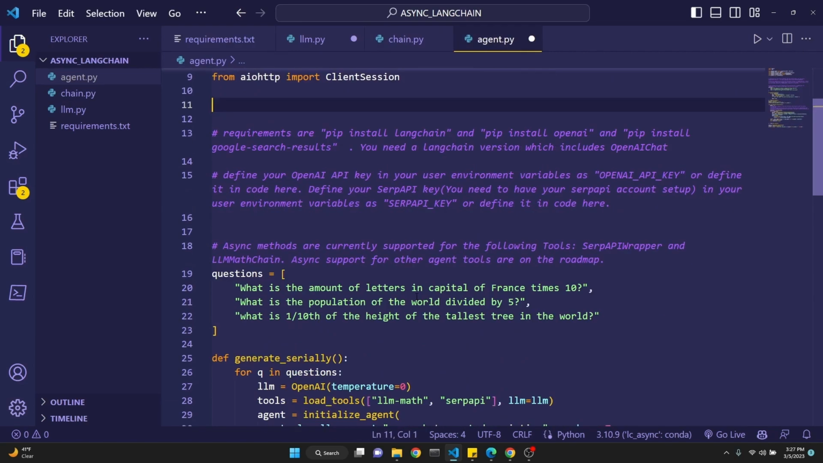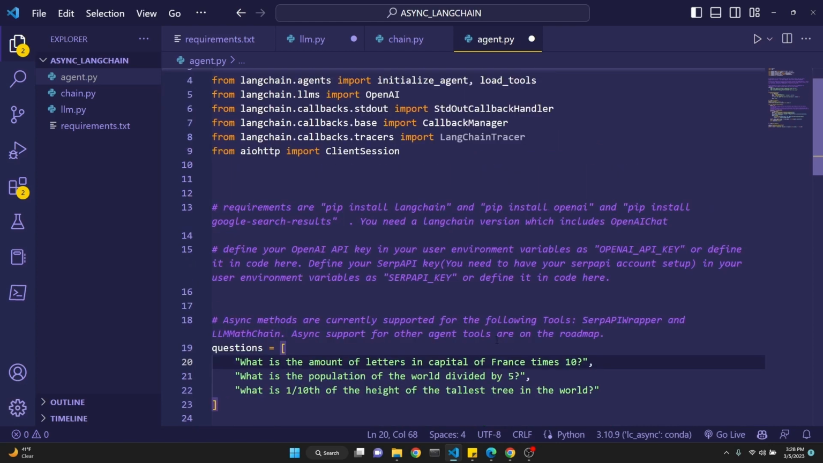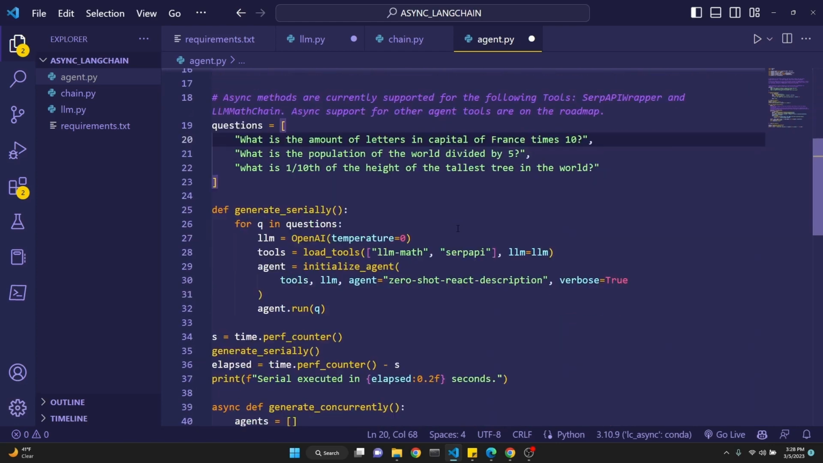And the agents. So we have 3 questions prepared already. What is the amount of letters in capital of France times 10? What is the population of the world divided by 5? What is 1/10 of the height of the tallest tree in the world? We are using some tools here. Of course, LLM Math and SERP API, which currently work with async. Not all tools work with async support currently, as of the time of this video.